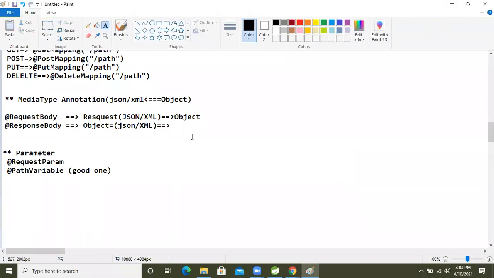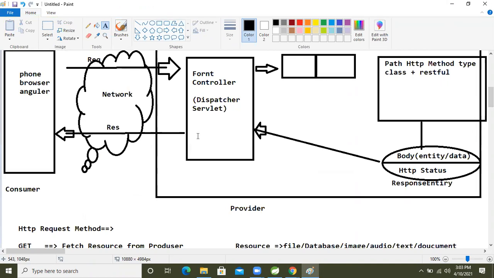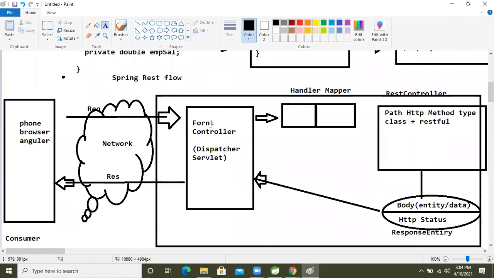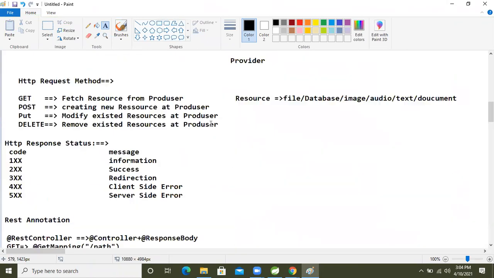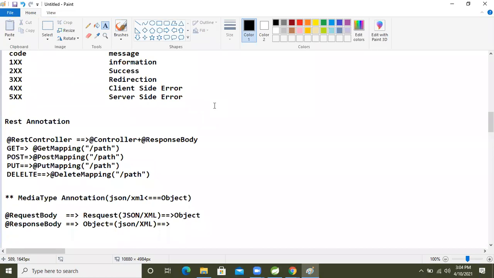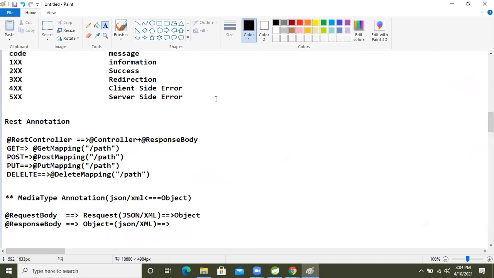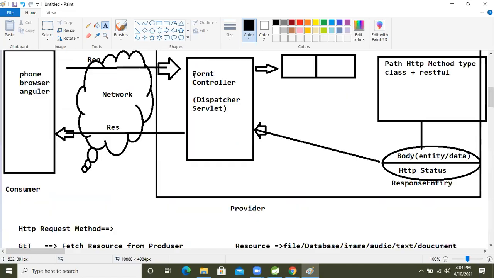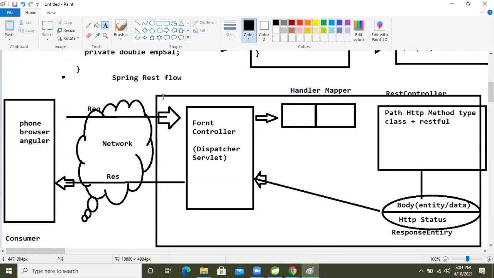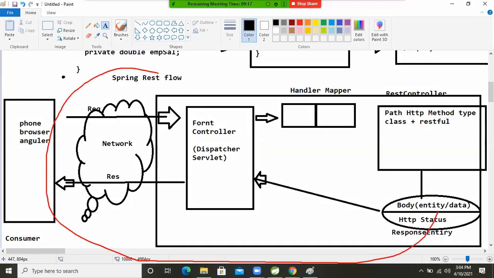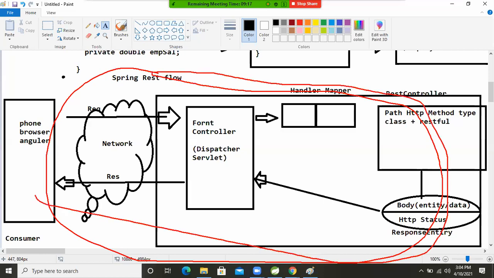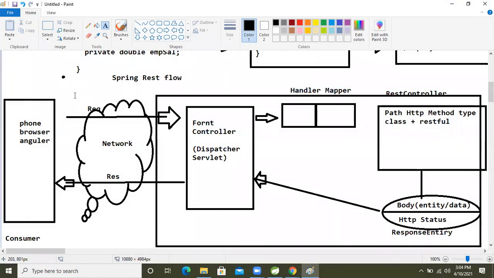Okay, now let's move on. Based on this much explanation, shall we develop one application first? After that, whatever discussion will be there, we will deep dive in another discussion. Till now, based on whatever I explained, let's create one application. We will not use all annotations, some annotations we will use, but we will utilize this full REST diagram that I explained.